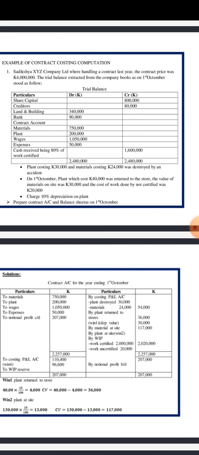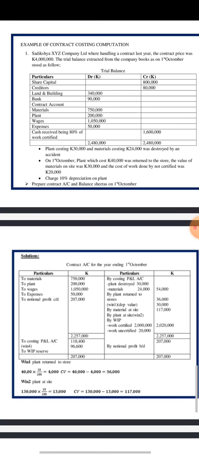Now here, since we have this return, we need to ask ourselves, this return is the actual value of what that plant cost. This then must be depreciated. We've been given depreciation, we look at the remaining points. There we are able to note to say, yes, we have that depreciation charge of 10% on plant. If we were not given this, then we would have calculated it from the plant on site so that we can have that depreciation value. Because since this was unused and it was retained, but in our case, it has already been given, so no need to work on that.